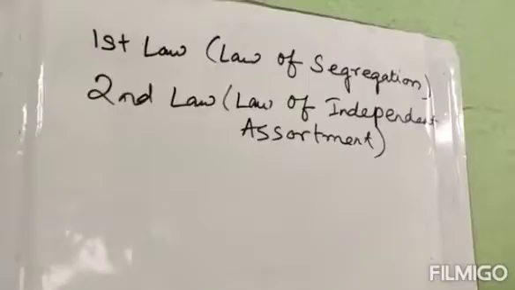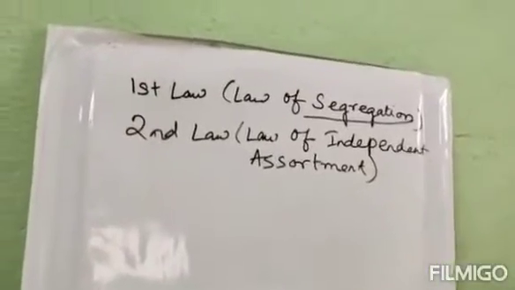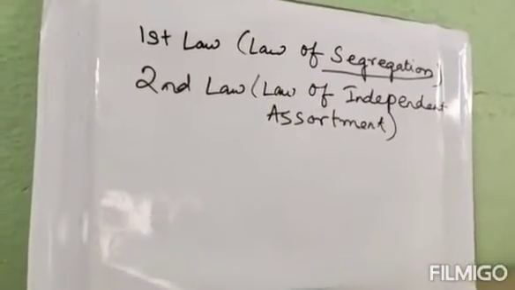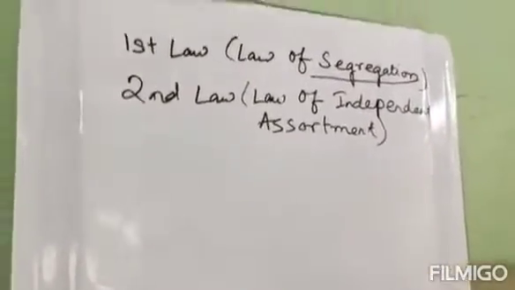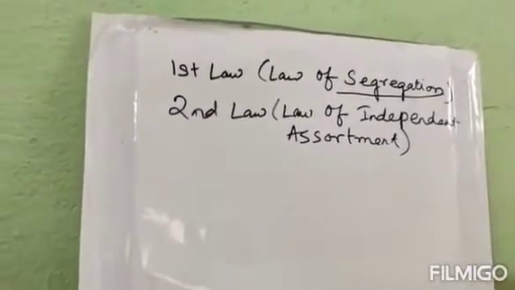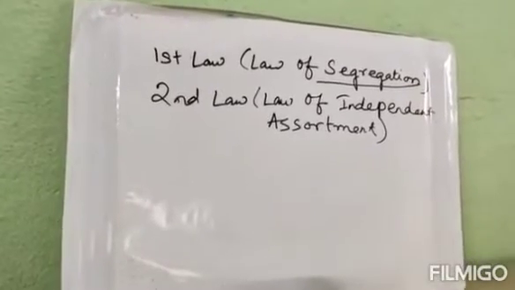That means, suppose there is a dominant factor and a recessive factor. They will not go on mixing up with each other. Rather, this word segregation means they are actually separating. They are maintaining their own identity. These contrasting characters, the dominant and recessive, will not contaminate, blend or mix with each other.